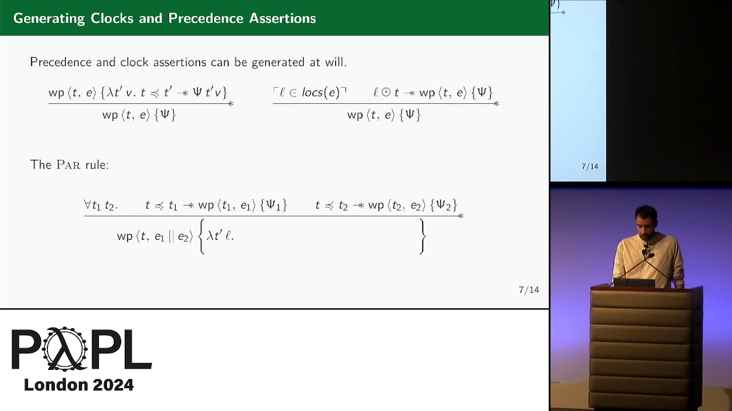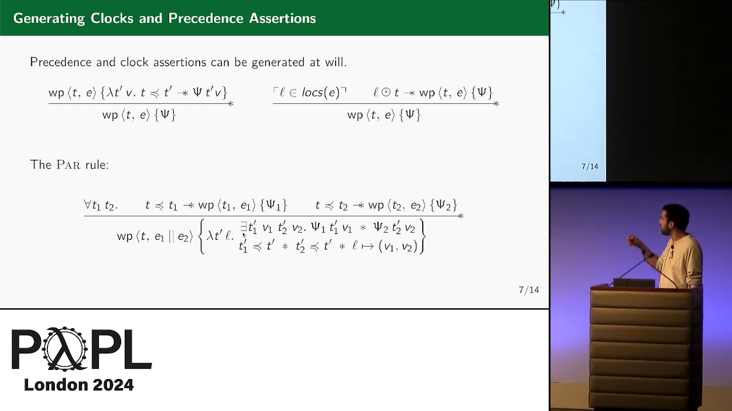In the postcondition, we know that there exists a resulting timestamp T1 prime and a resulting value V1 of E1, satisfying the postcondition psi1 of E1, and the same for E2. And we know that the resulting timestamp T1 prime precedes T prime, the resulting timestamp of the parallel pair itself, because T prime is a join point. And we know that the resulting location L points to the pair of the result of the evaluation of E1 and E2.